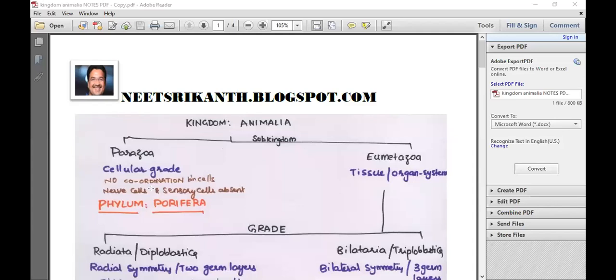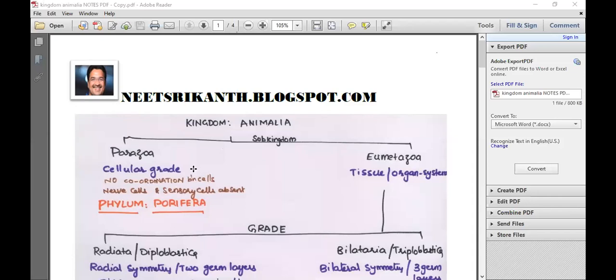Hope all of you looking toward the screen. That are you getting the screen? Let me check it out. Let me check it out. The screen, kingdom animalia. Okay, so I'm checking instead of you. I'm going for checking the, okay. Yeah, this chart actually we started day before that particular chart. Yeah, all of you are looking there.